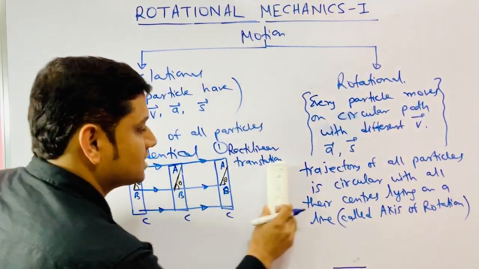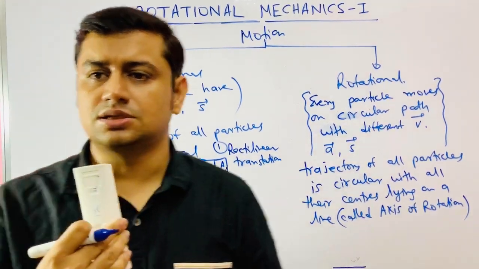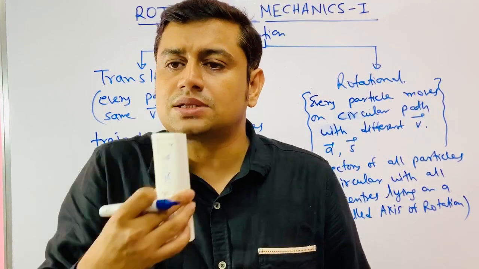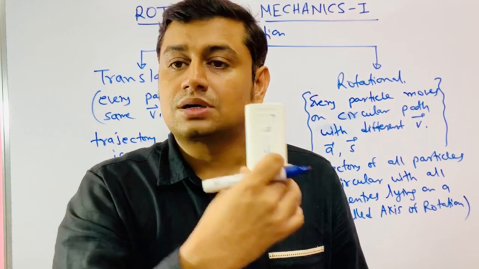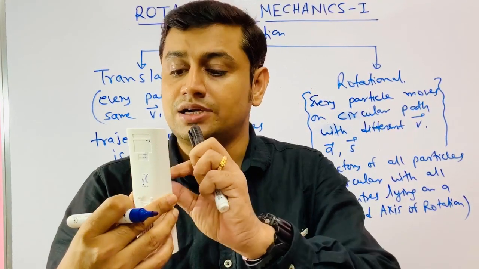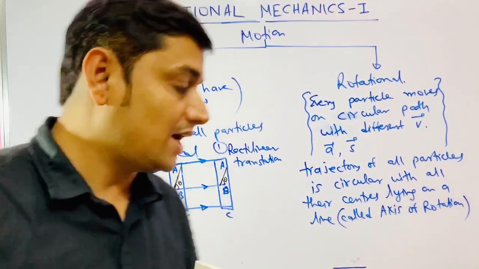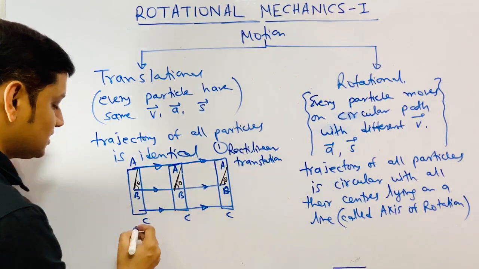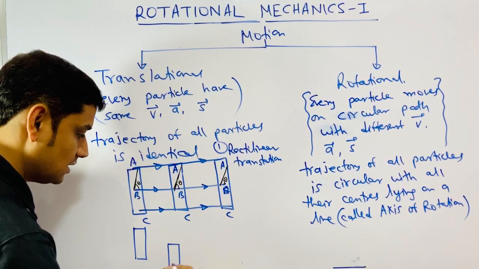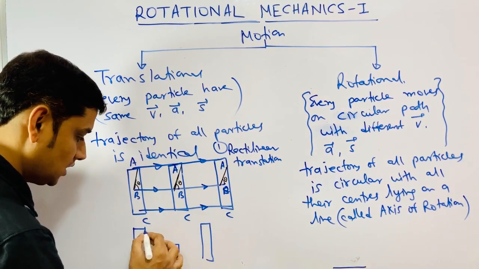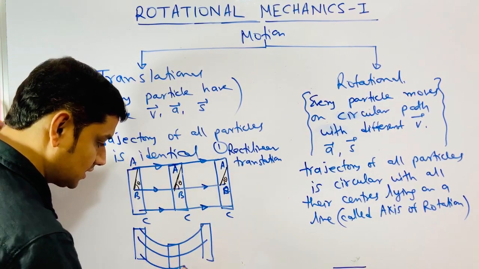If this is moving like this, but this is not rotating, the angle is not changed, keeping this fixed, it is moving on a circular path, that kind of motion would also be called translational motion. Again, you can replace this entire body by a point mass at its center of mass and solve the question. So understand, if the case is like this is the body, then it goes like this, and then like this. This particle moves like this, this particle moves like this, and this particle moves like this.